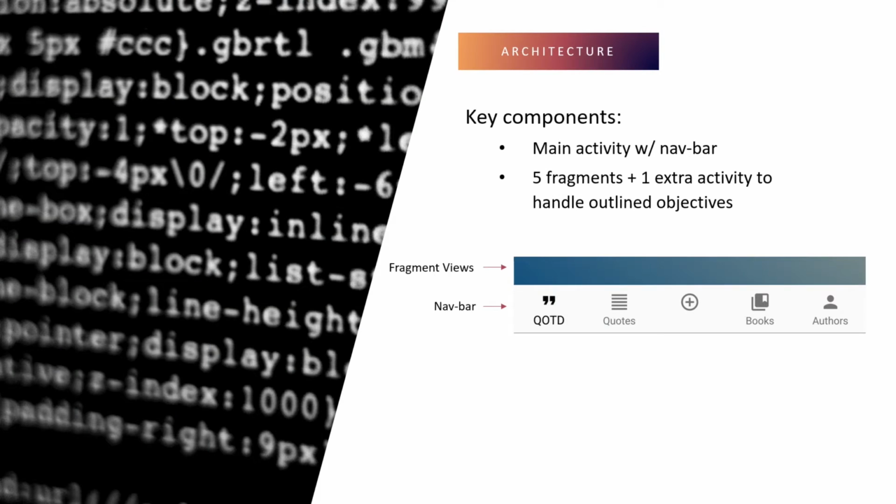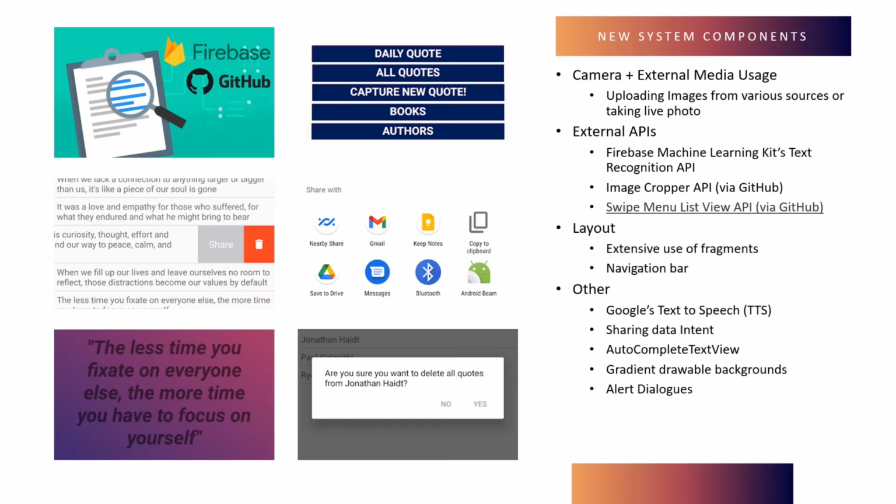This app in particular relies primarily on a single activity with the usage of a bottom screen navigation bar, coupled with various fragments to handle the different tasks which encompass the outlined objectives. As for the unique components of this app, there were many new components learned outside of the classroom environment. This included integrating image data with various APIs like Firebase's text recognition tool, or using other APIs for UI purposes such as the swipe menu list view.